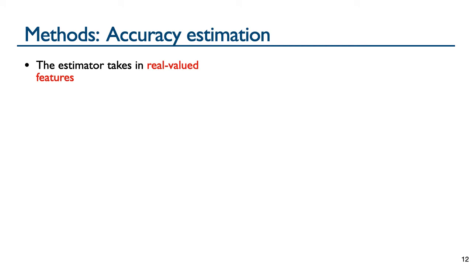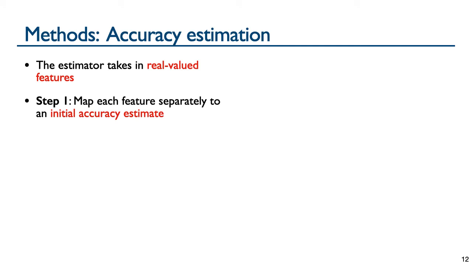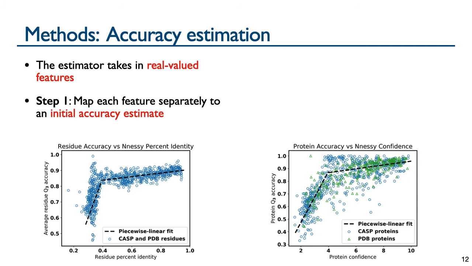Many of these variants use accuracy estimation. Recall that an accuracy estimator takes in real-valued features. In our approach to accuracy estimation, the first step is to map each feature separately to an initial accuracy estimate. These 2 figures show 2 different features. In the scatter plots, the horizontal axis is the feature, and the vertical axis is true accuracy. Each point represents a protein or a residue of a protein from a benchmark dataset for which true accuracy is known. Notice the nonlinear trend of true accuracy versus feature value.